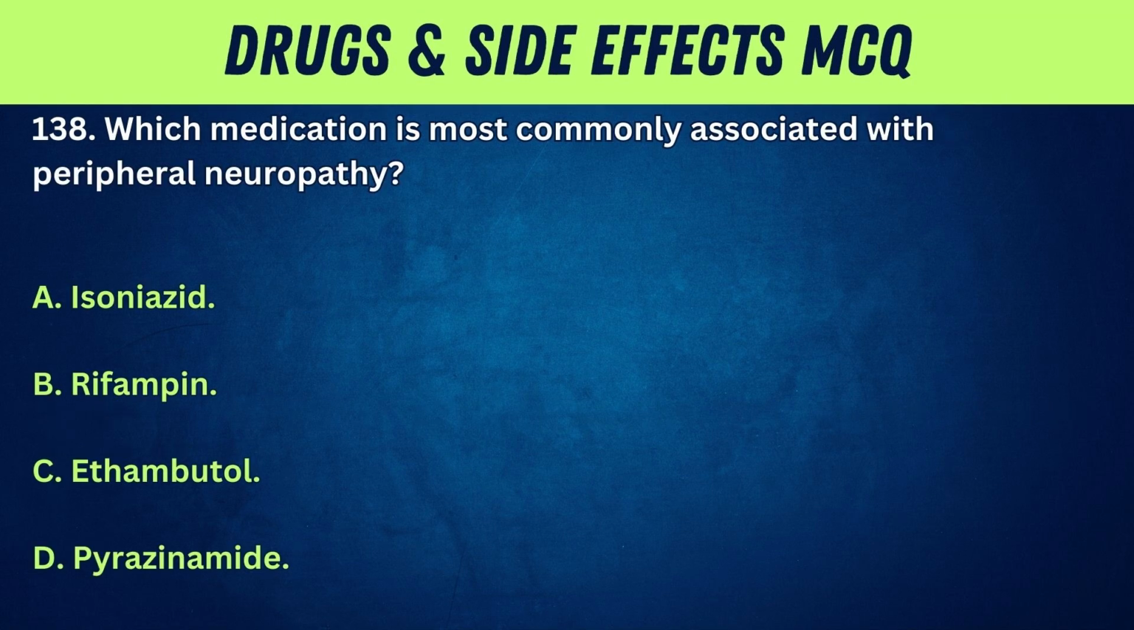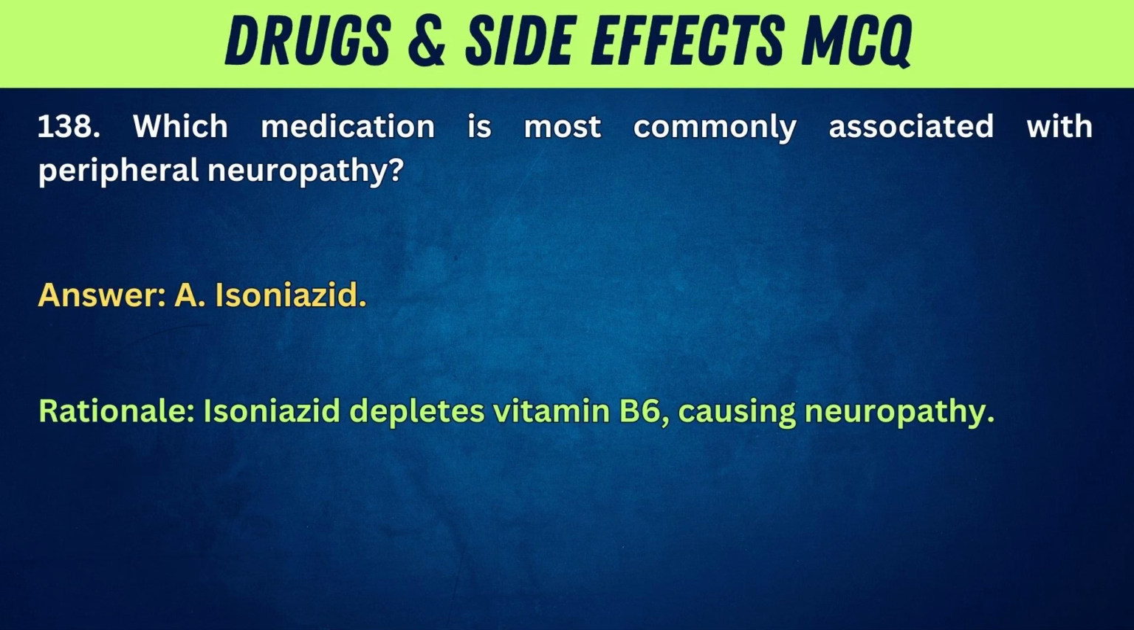138. Which medication is most commonly associated with peripheral neuropathy? A. Isoniazid. B. Rifampin. C. Ethambutol. D. Pyrazinamide. Answer: A. Isoniazid. Rationale: isoniazid depletes vitamin B6, causing neuropathy.